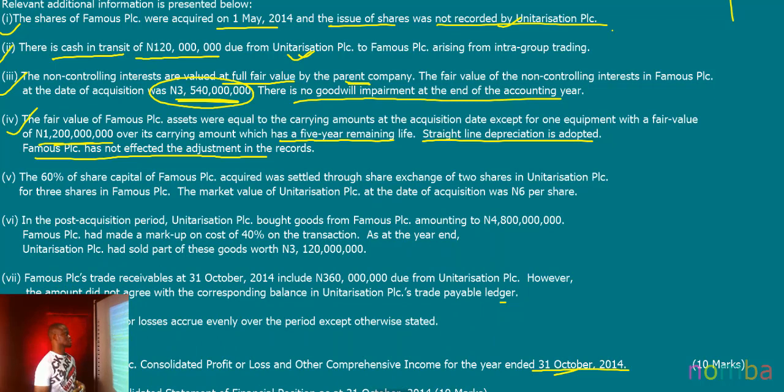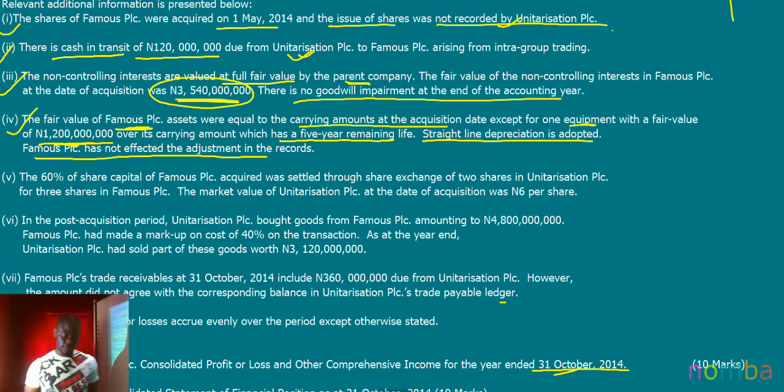But in this case, we were told that the fair value of the subsidiary's assets, which is Famous PLC, were all equal to the carrying amount at the date of acquisition, except for one equipment with a fair value of 1,200,000,000 over its carrying amount.